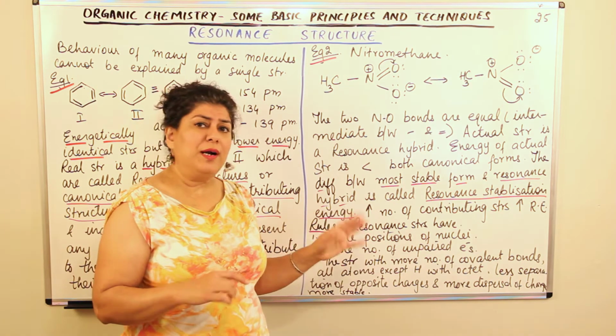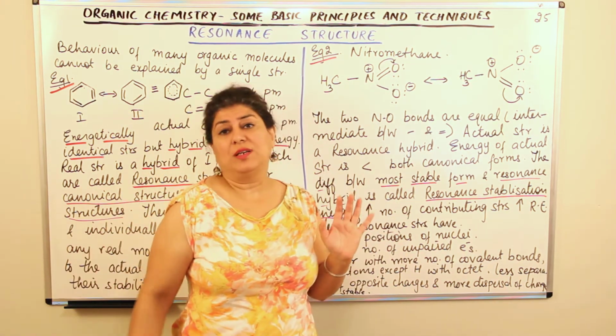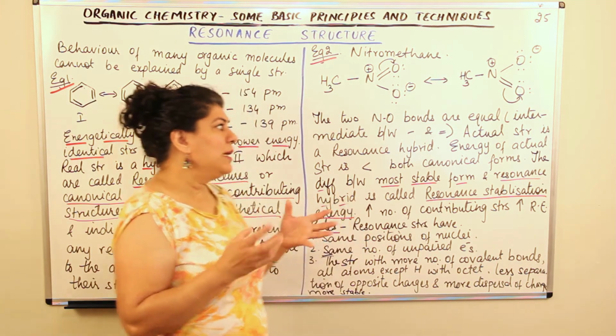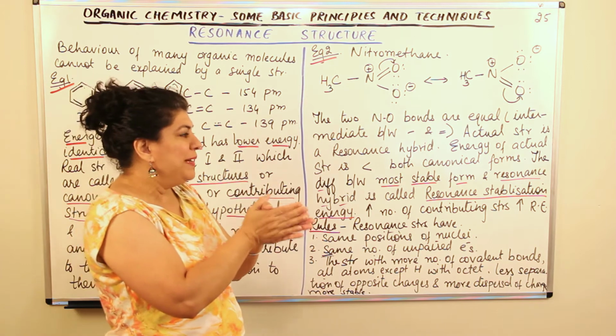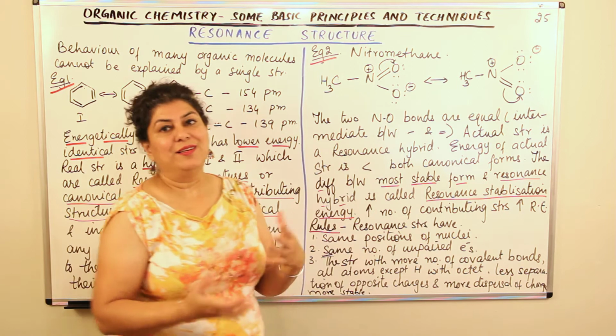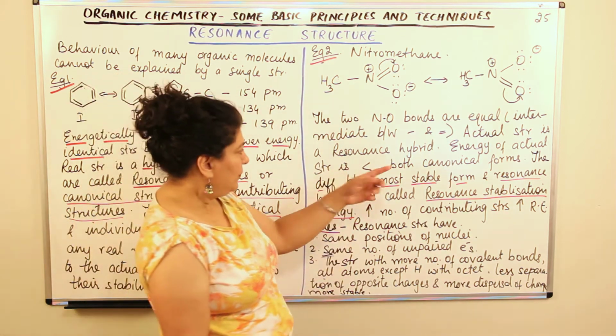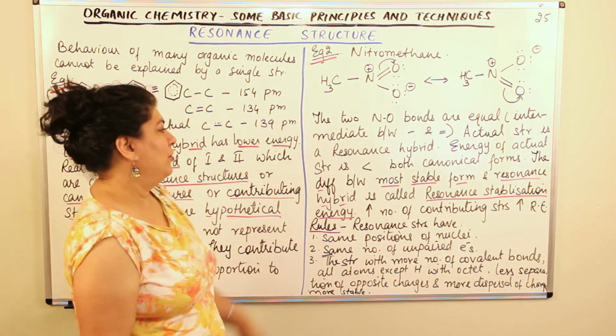They don't want to work unless they get a lower energy and are more stable, where they don't have to work that hard. So they only work as hard as they have to. So resonance will only take place if the energy of the resonance hybrid is less than the energy of the canonical forms. So we say the energy of the actual structure is less than both the canonical forms.